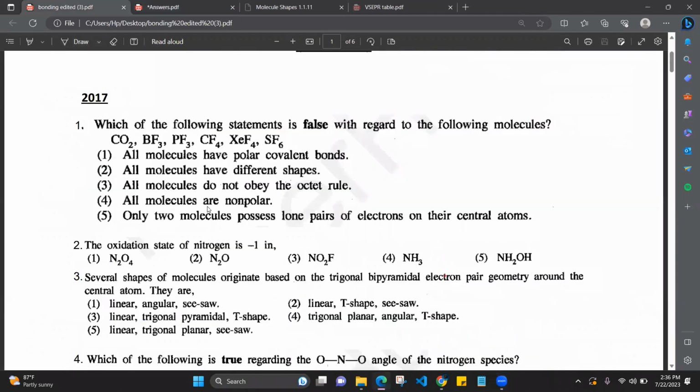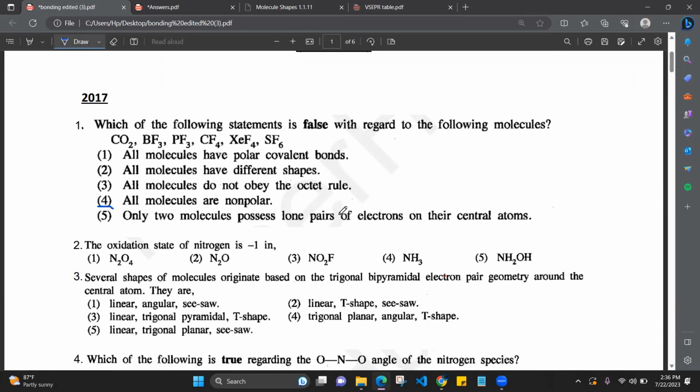So then "all the molecules are non-polar" is a wrong statement. There were polar molecules, right? Because of their shape, there were polar molecules. PF3 is the polar molecule here. So "all the molecules are non-polar" is a wrong statement. So what is the answer? Number 4.